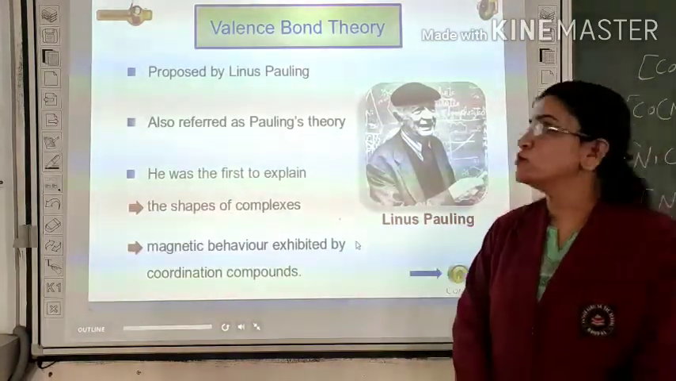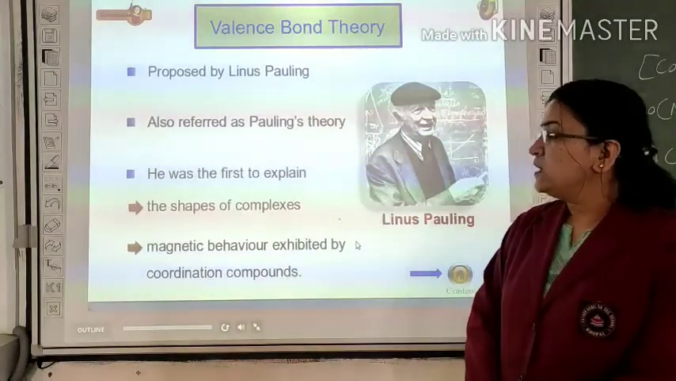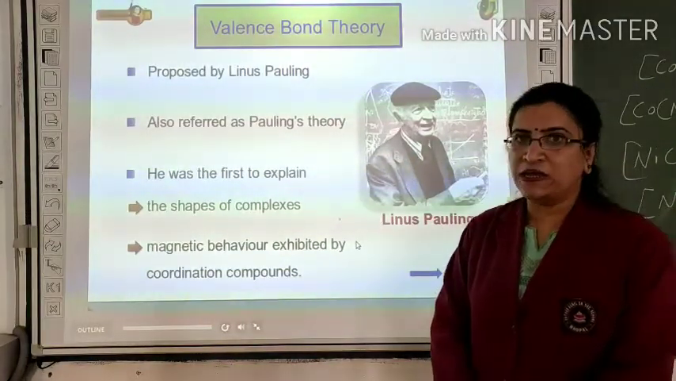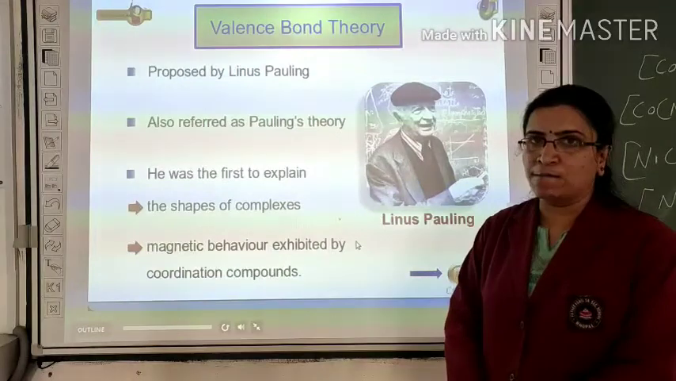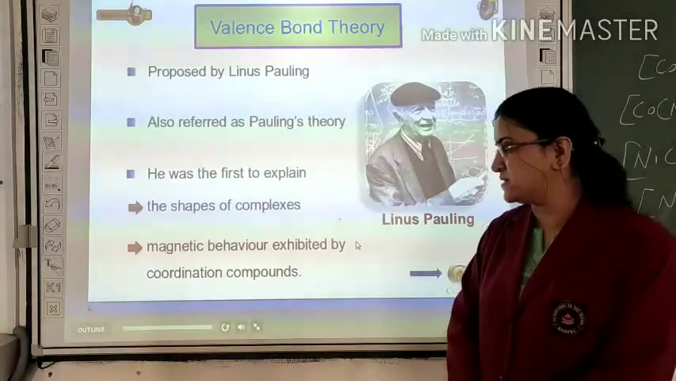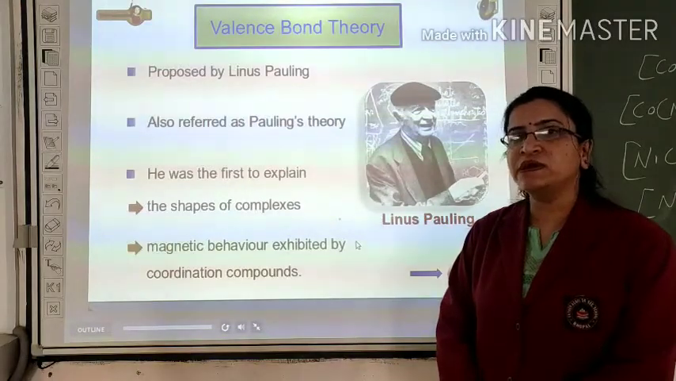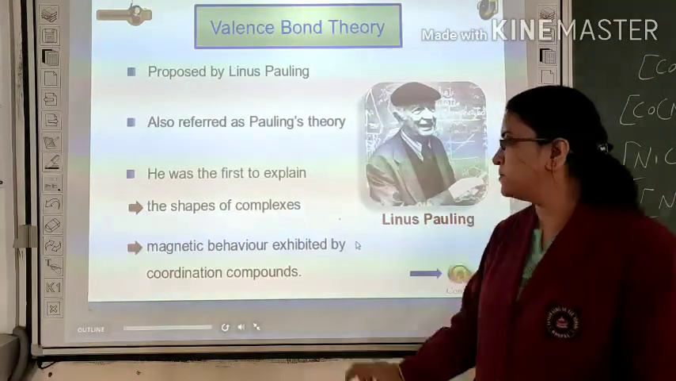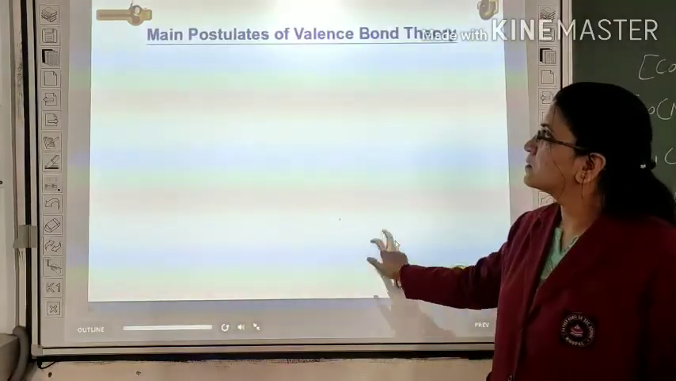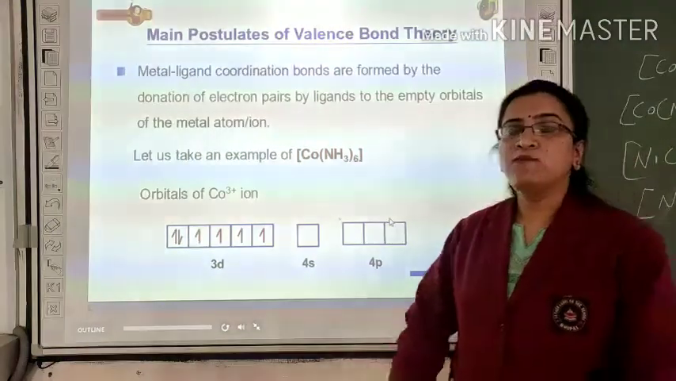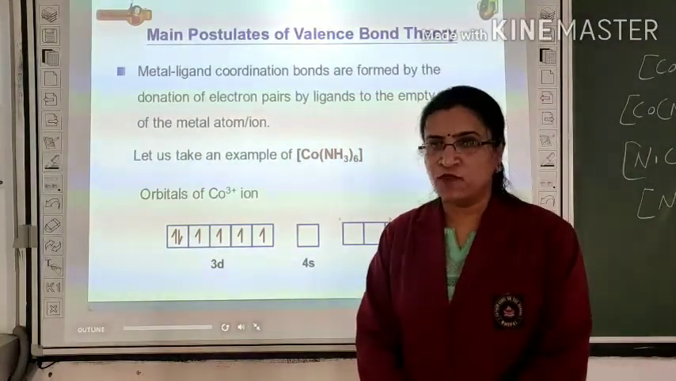This theory was proposed by Linus Pauling. He was the first to explain the shape of coordination compounds, or the shape of complexes, as well as the magnetic behavior exhibited by coordination compounds. The main postulates of this theory are as follows.